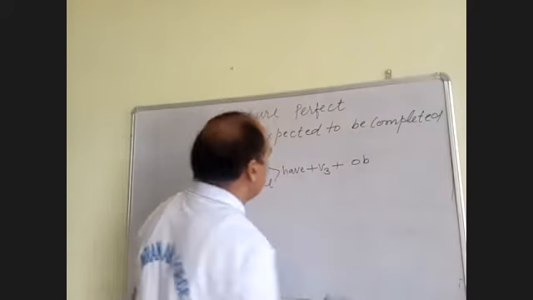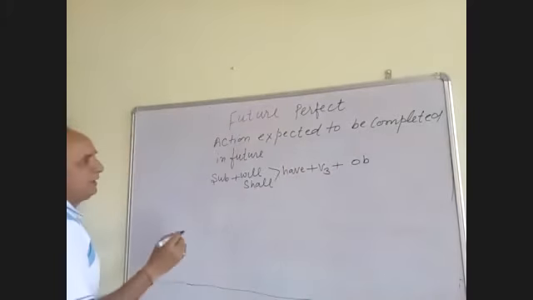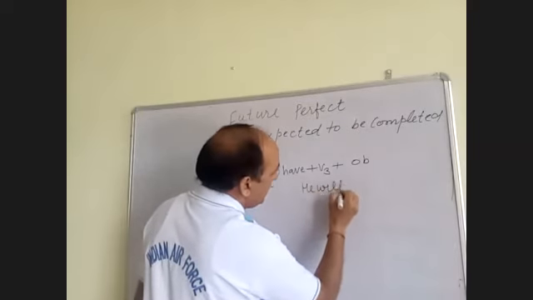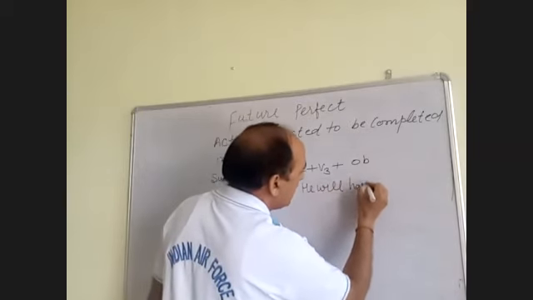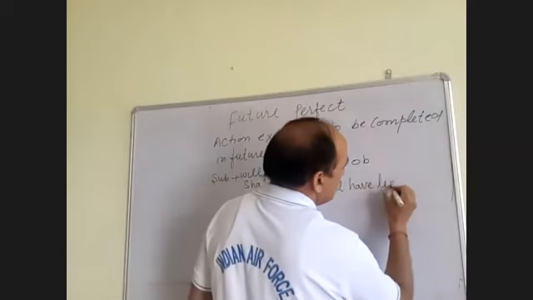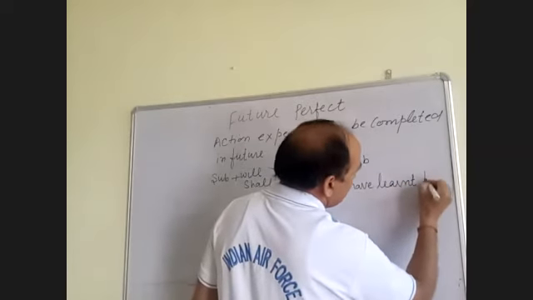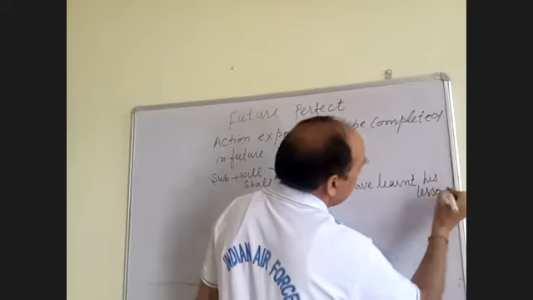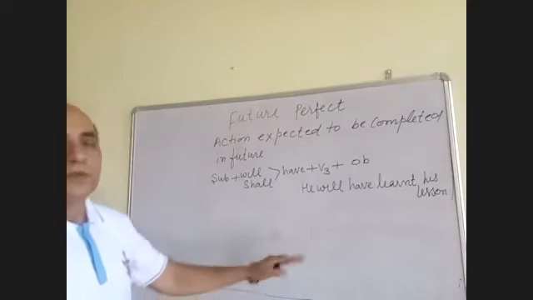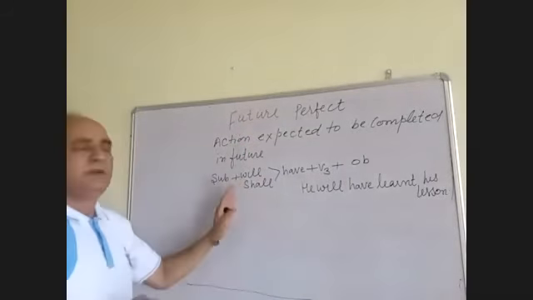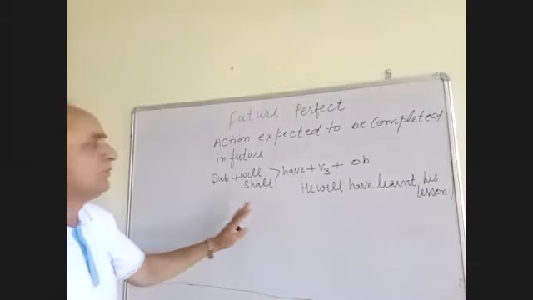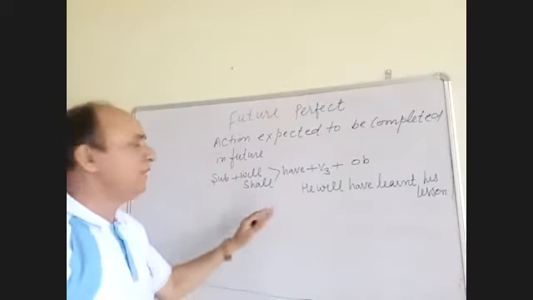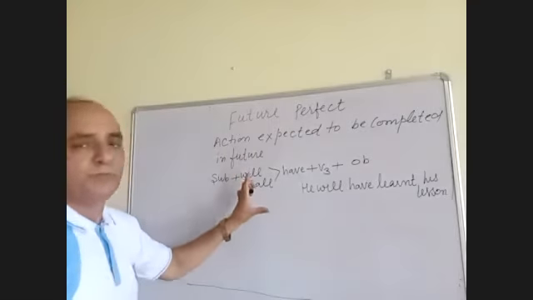For example, he will have learned his lesson. That is, again, this will and shall apply according to the rule, whatever we discussed in the future indefinite. Whatever we discussed in future indefinite, that rule will apply.